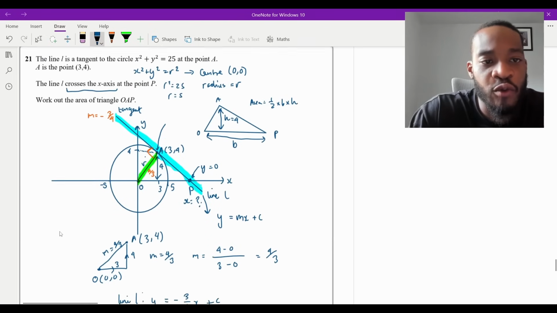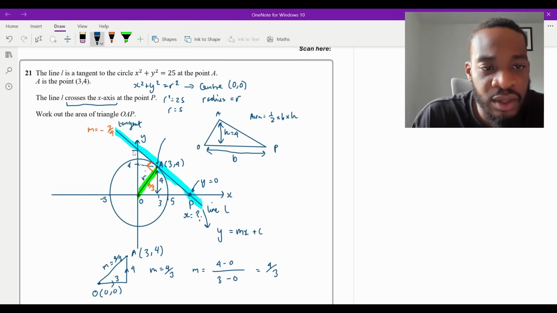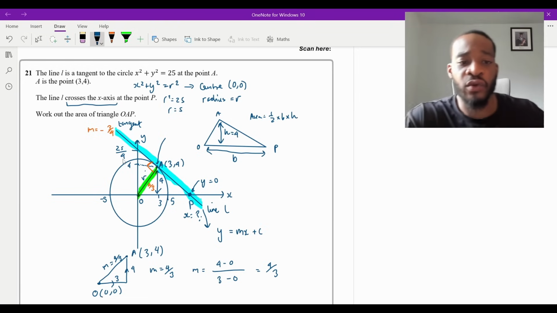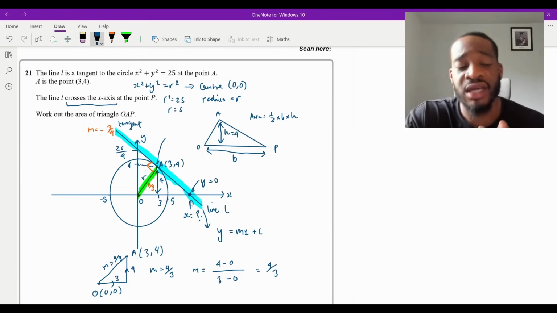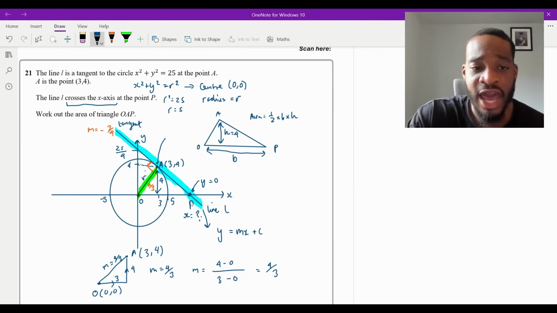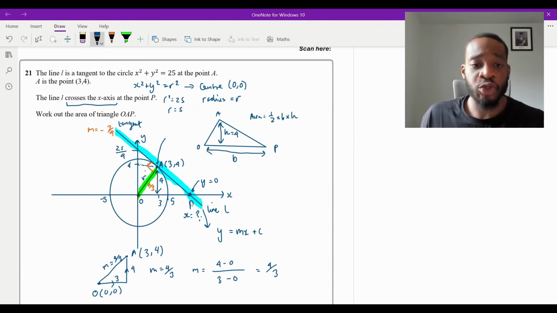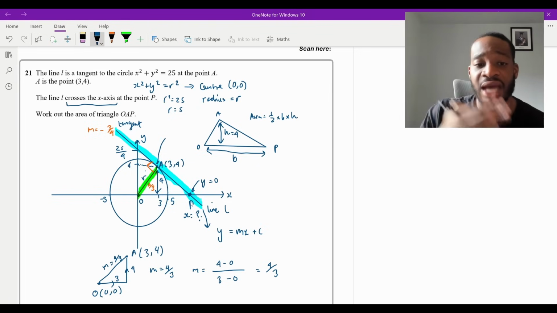Now, how is that helpful? Well, we know that the y-intercept is 25 over 4, so we may as well put that in. Now, remember what we were trying to do. We need to figure out the x coordinate of the point P, because once I figure out what that is, that will give me the base. So what was the whole point of us calculating the equation of the line L? It was so that we can now substitute y equals 0 into it to give us x, right?